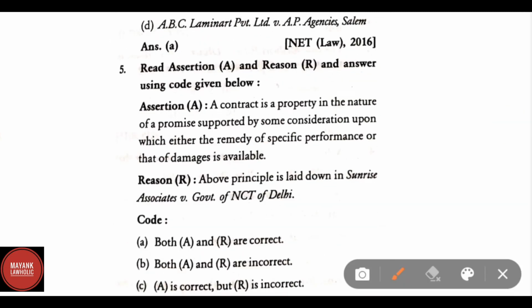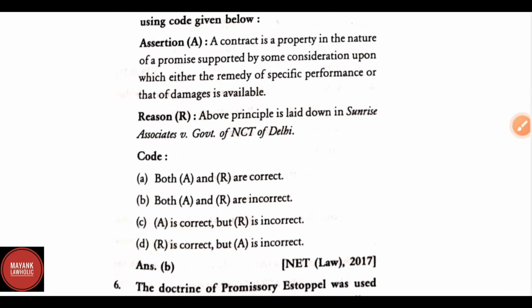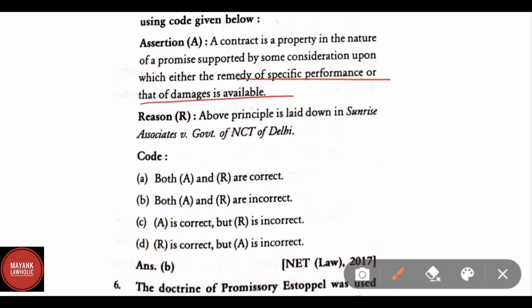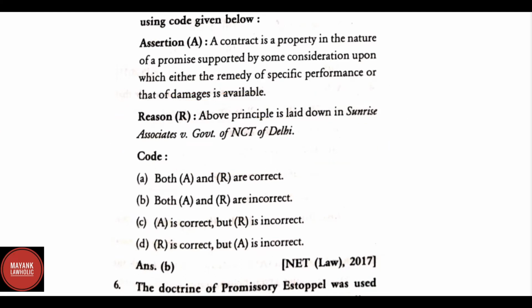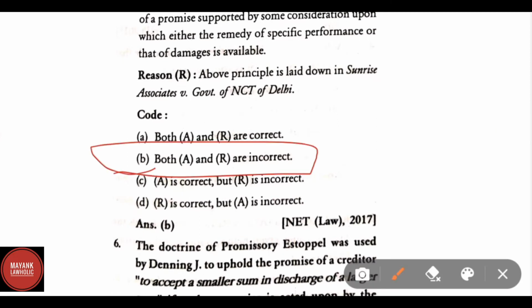Read assertion and reason and answer using the code given below. Assertion: a contract is a property in the nature of a promise supported by some consideration upon which either the remedy of specific performance or that of damages is available. Reason is our principle is laid down in Sunrise Associate versus Government of NCT Delhi. Correct answer is B. Both A and B are incorrect.